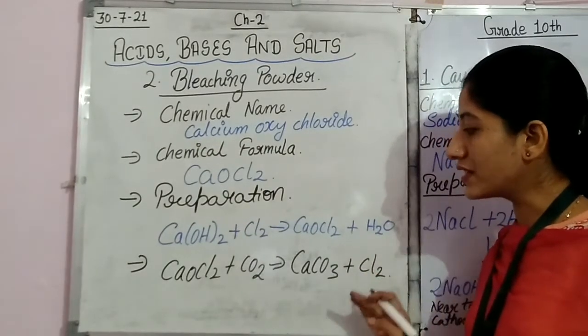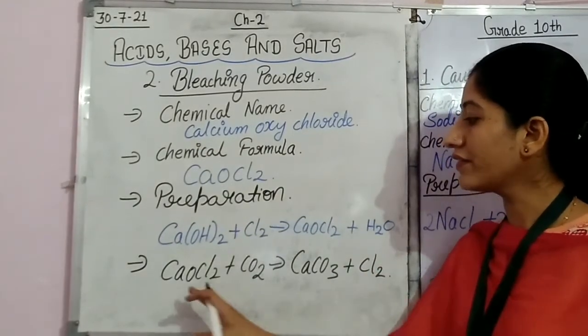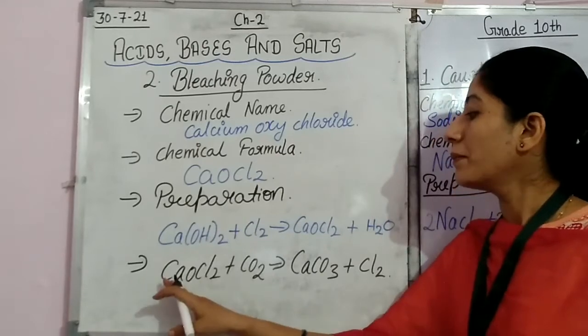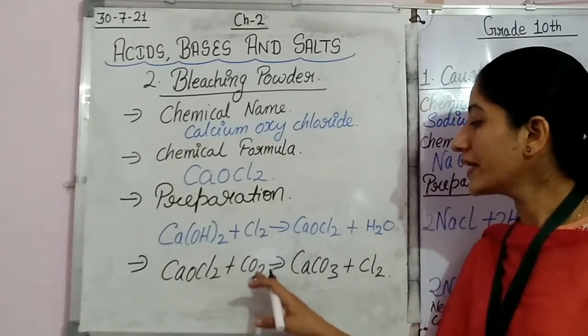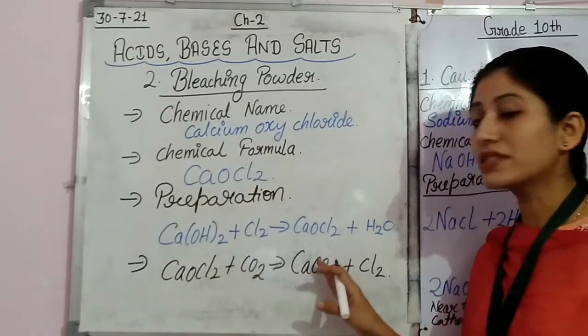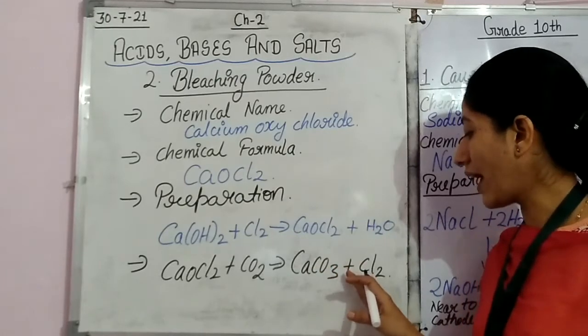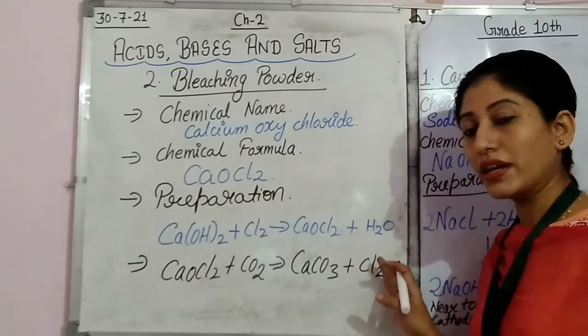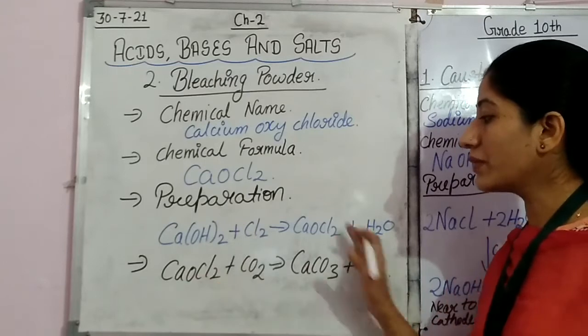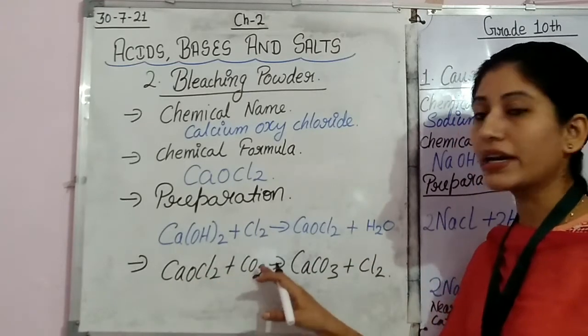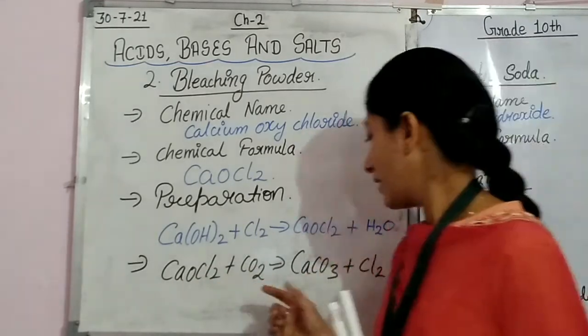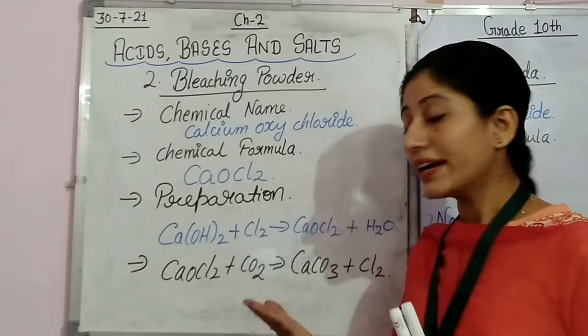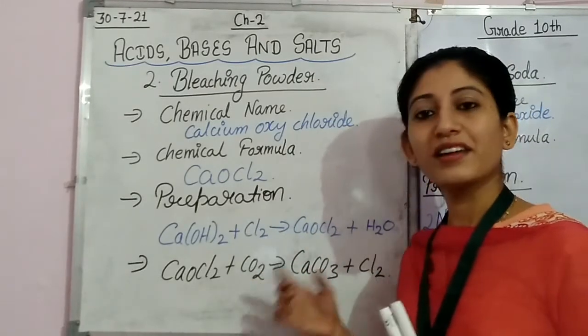So what we have seen is that when we react bleaching powder with carbon dioxide, it forms calcium carbonate and releases chlorine gas. And why does it react with carbon dioxide?